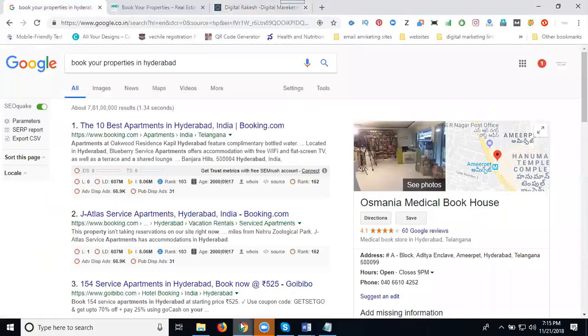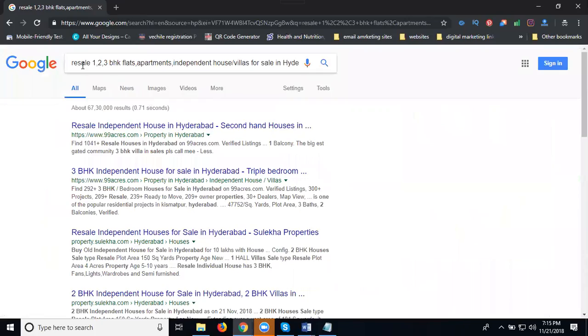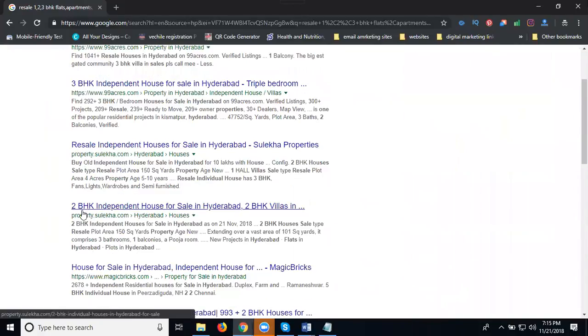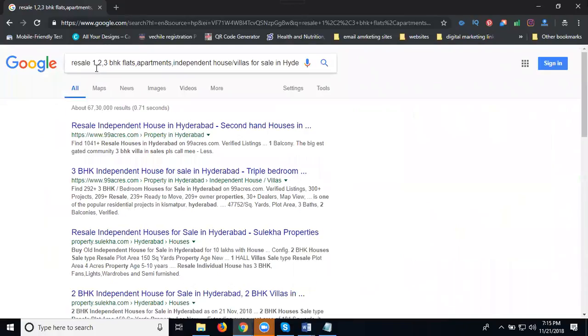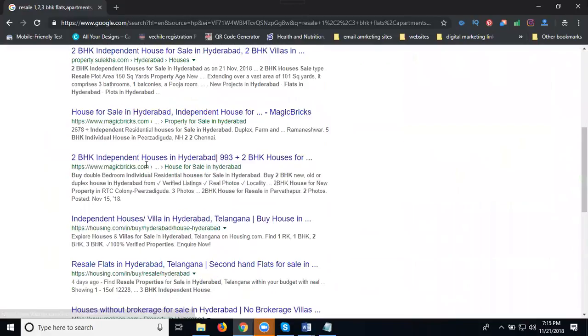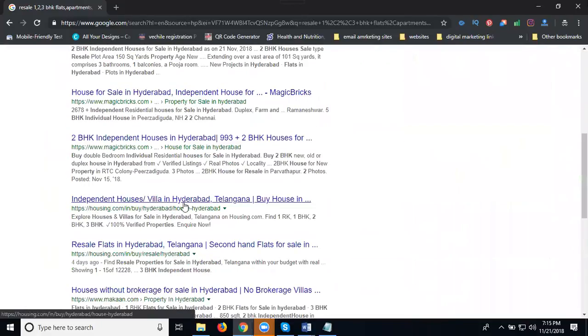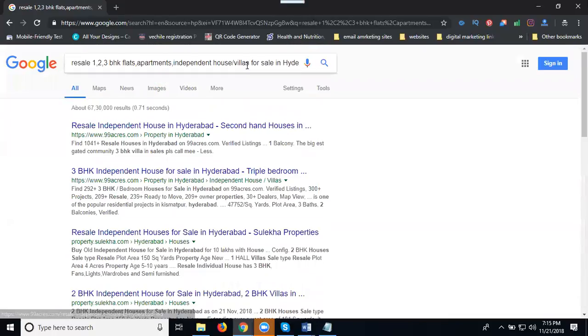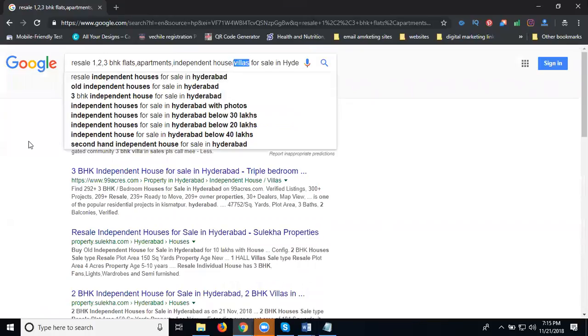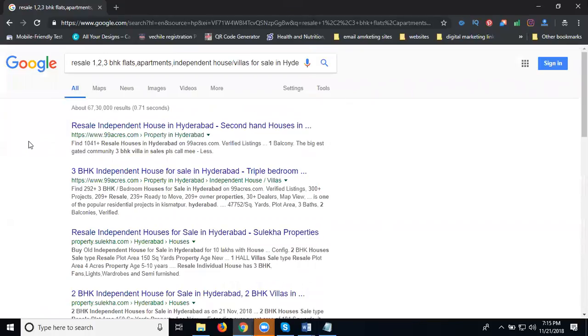So, just what I'm searching here, resale 1, 2, 3. Resale independent house 3 BHK. Resale independent house 2 BHK. 2 BHK, 3 BHK, independent house. Now, independent house, villa in Hyderabad. Here villa will be there. Is it clear? In a total title, you can cover all the information.